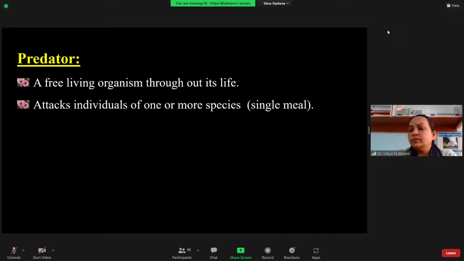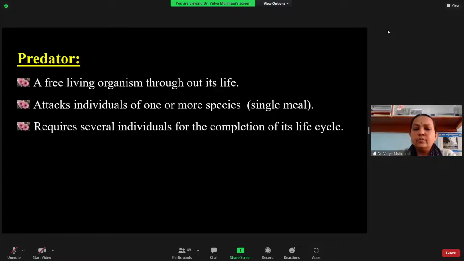And as I told you, it attacks more individuals for the completion of the life cycle. One single meal, whatever the insect feeds on, is a single meal, so it needs more meals. We take 4 or 5 meals daily: 3 meals are breakfast, lunch and dinner, but in between you have snacks. Predators also need more meals in a day. So that is why they attack more individuals that belong to one or more species.